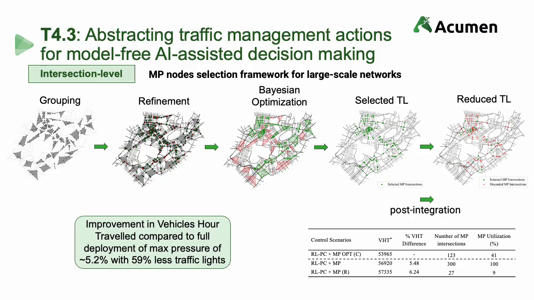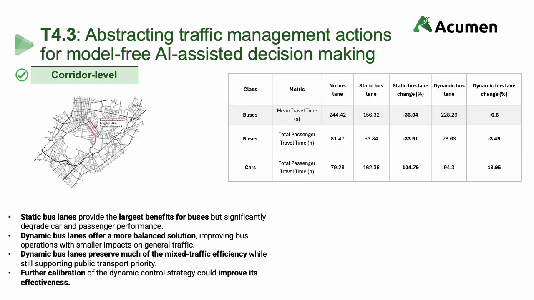Starting with the intersection level, we employed reinforcement learning to help assess which intersection should be equipped with the aforementioned connectivity-enhanced signal controllers. We found that identifying the appropriate intersections for deployment leads to improved performance compared to network-wide deployment. At the corridor level, we investigated the potential for dynamically activated dedicated bus lanes, compared to all-purpose lanes and static bus lanes. The proposed abstracted reinforcement learning-based controller was able to strike a better balance between private and public transport performance.